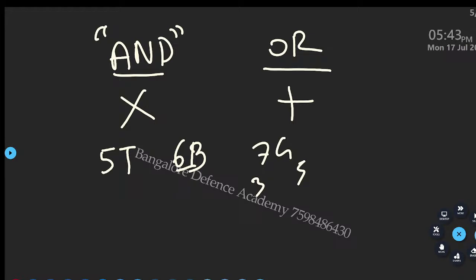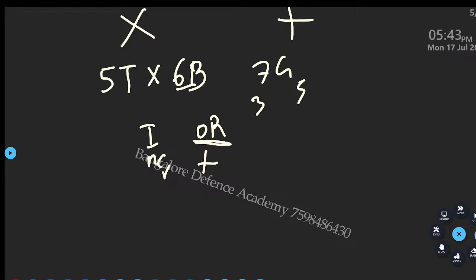Team 1 or team 2 may go for the competition. So when I say and, you are going to multiply. Team 1 or team 2, what is the word here? Or. So whenever you see or, what are you going to do? Plus. Here you are going to use the nCr formula. Do you understand? Okay, this is the first thing.